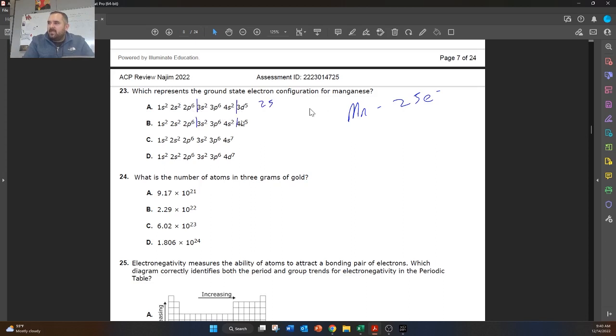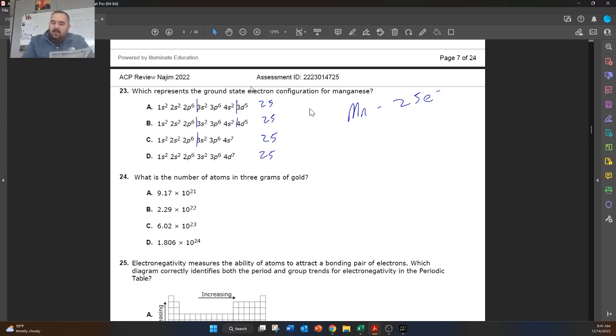This one's the same, 10, 10, and 5, so this is 25. That one's 10, and then plus however many those are. So 2 plus 6 is 8, plus 7 is 25. So these also have 25 each. So we can't eliminate any answer choices by counting electrons.